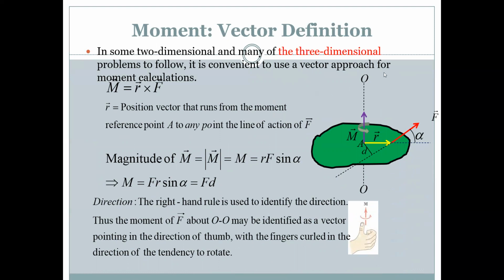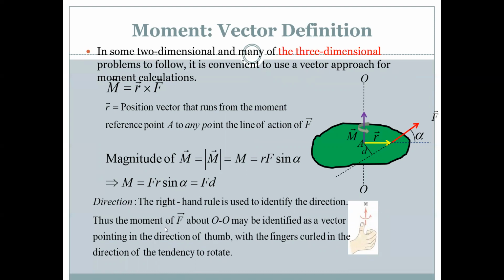As we can see, the moment vector definition in two-dimensional and three-dimensional cases, where r is a position vector and the angle is alpha, the magnitude of M, mod M, is equal to r F sin alpha, where F is the force and alpha is the angle made between these two vectors. So M is equal to F r sin alpha, where r sin alpha is the perpendicular distance from the axis to the line of action of the force.